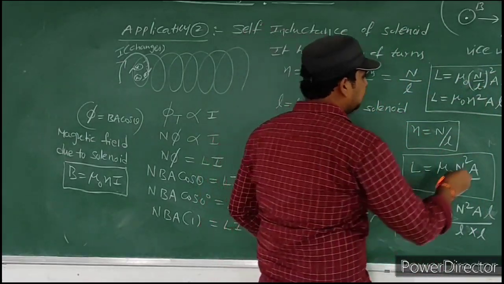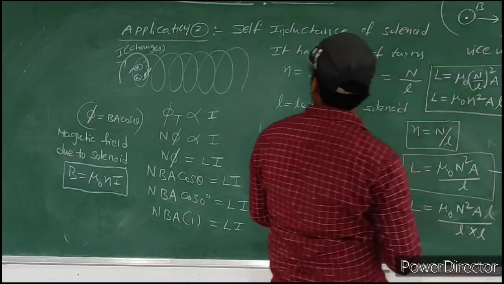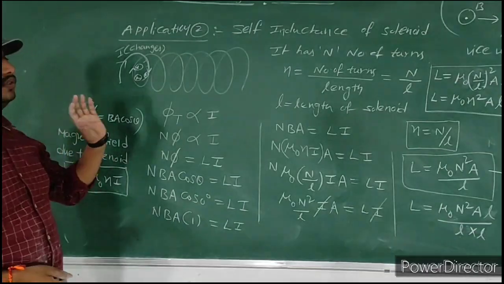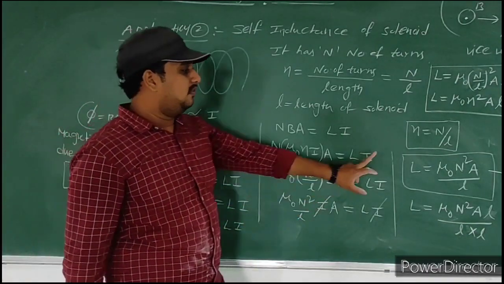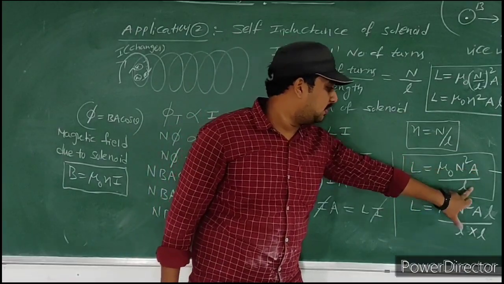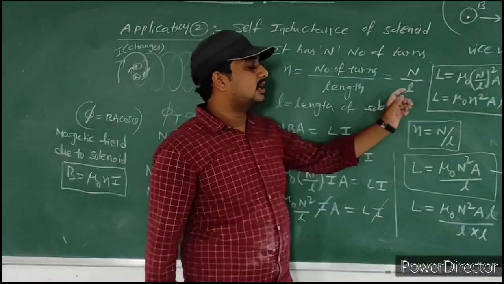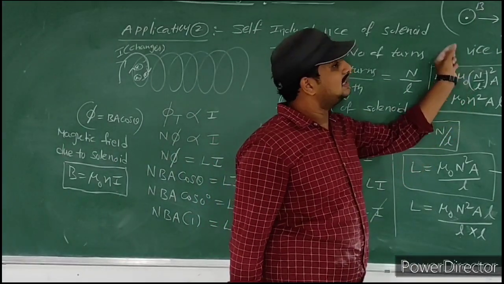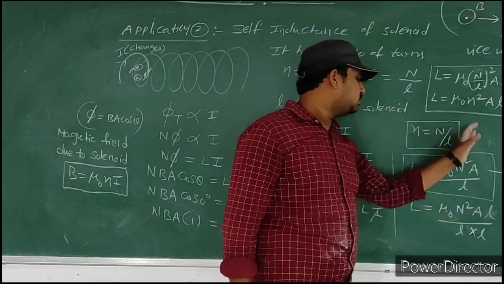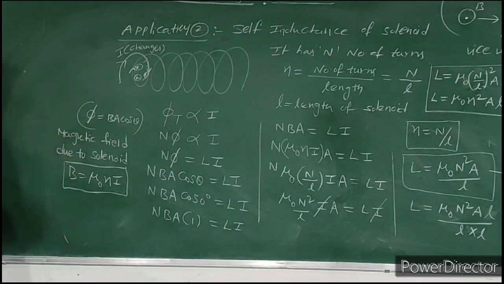So we have two important formulas for self-inductance of a solenoid. One is L is equal to mu naught into N square into A by L, in the form of number of turns. The other, in the case of number of turns per length, is mu naught into small n square into A into L. So these two formulas are very, very important. Please note down this concept.